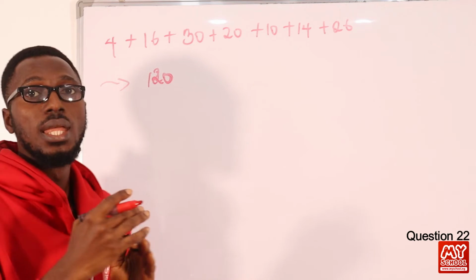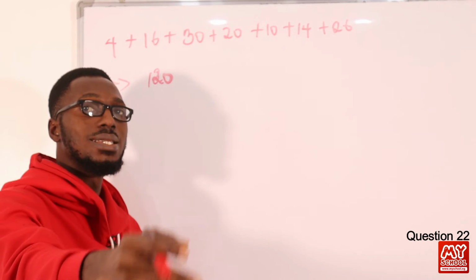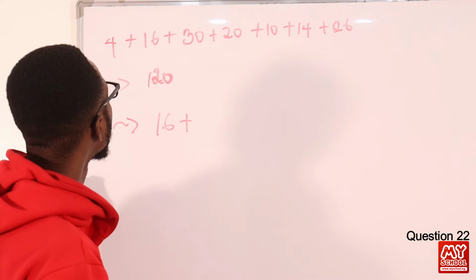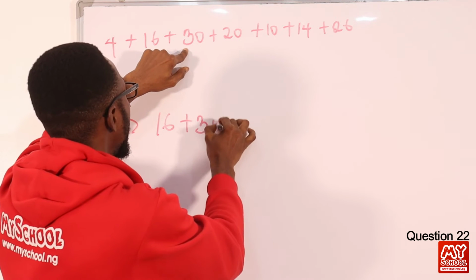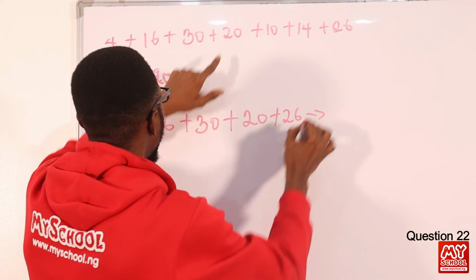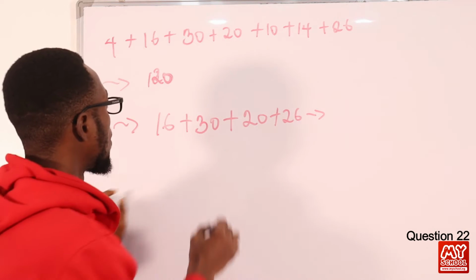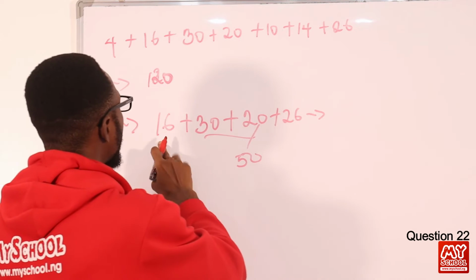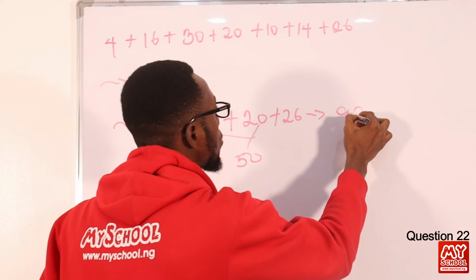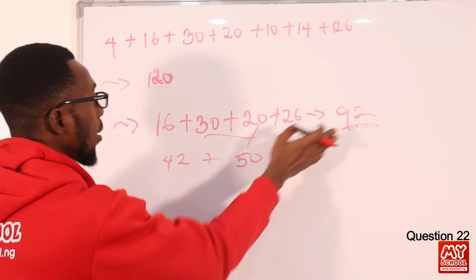So I have all of this as 120. Now let's look at the angles equal to or greater than 16. That means we start from 16 itself. So we have 16 added to which one else? 30 is greater than 16, 20 as well. Then who else? I think 26. So let's add this up. 30 plus 20 is 50, I have 50 for these 2. 26 plus 16 should be 42. So 42 plus 50 is 92. So angles equal to or greater than 16 should now be 92.